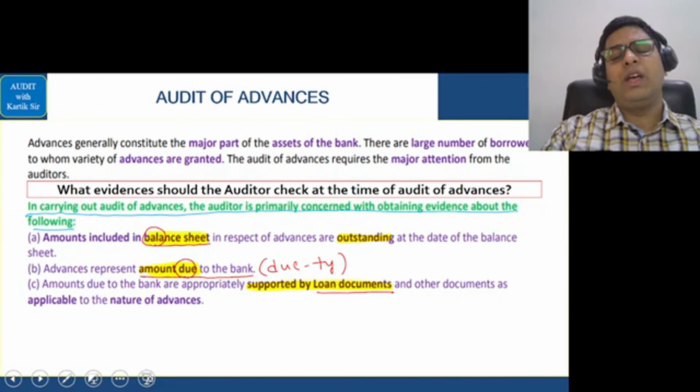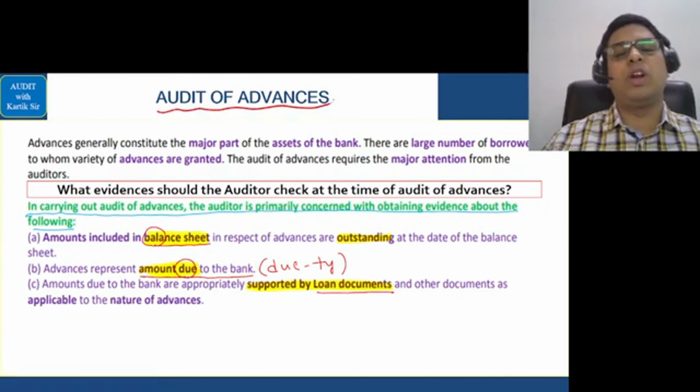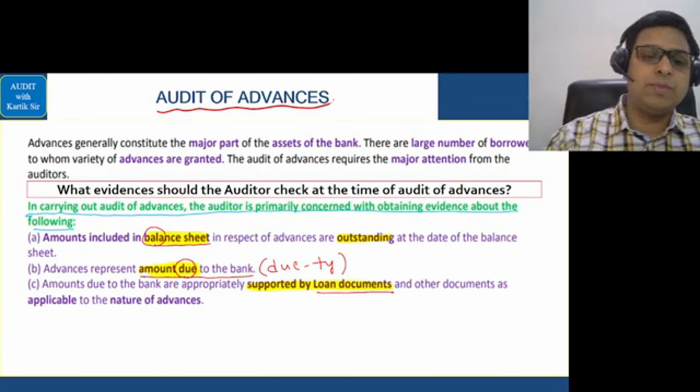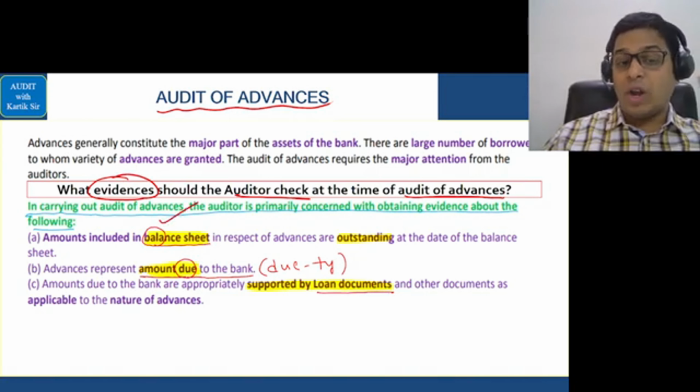Okay, please come to this part. Now here you have a very important three-answer set that is called audit of advances. First, what evidences should the auditor check at the time of audit of advances? That is basically this question. So what evidences should the auditor check is one question.